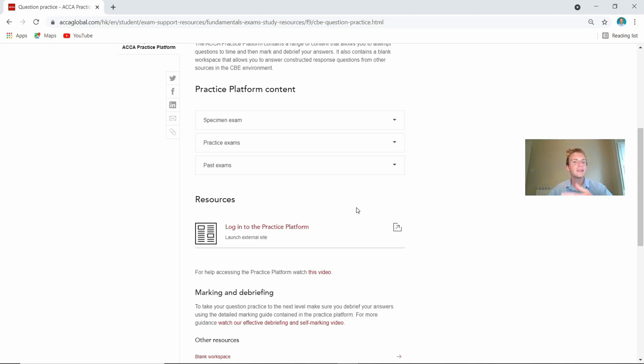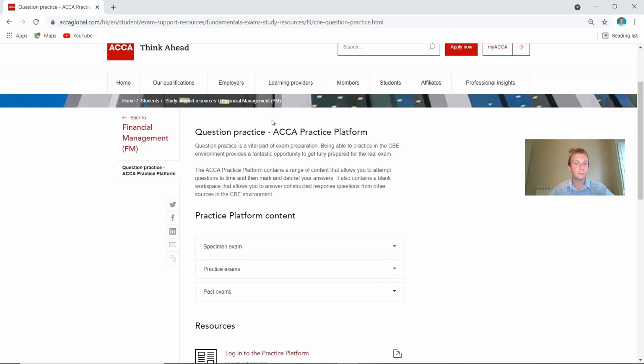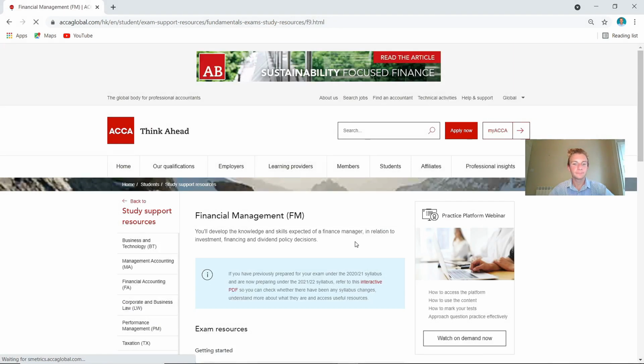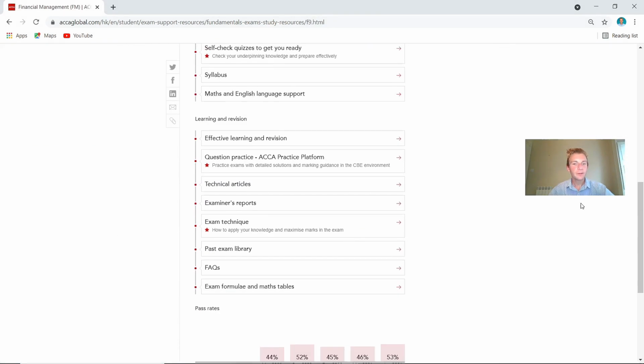And I'd be looking to get these done 4 weeks before the exam, 3 weeks before the exam at the latest, so that I've got enough time to review them and then understand where I went wrong and what I need to recap on. So coming on to, we've had a look at the practice platform.